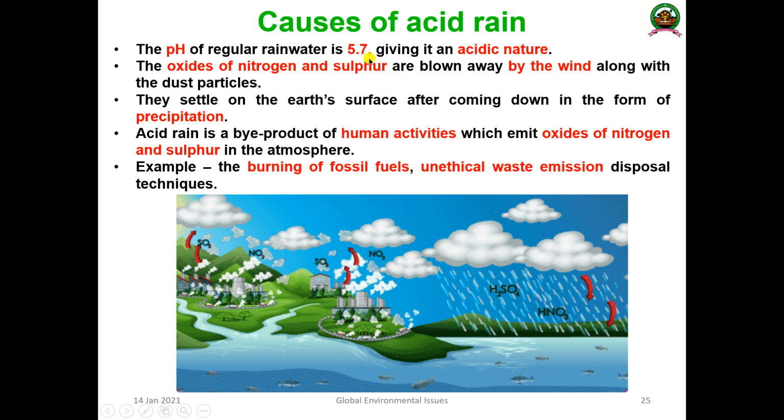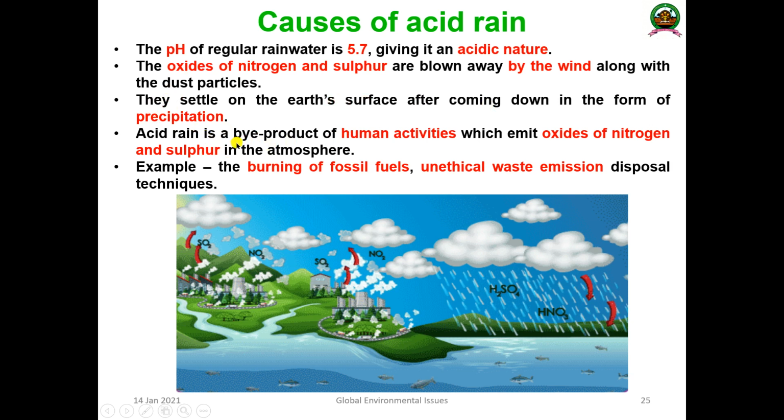So what happens once acid rain falls back to the ecosystem, to the earth? The pH of the water will change. Generally the pH of regular rainwater is 5.7, giving it a slightly acidic nature. The oxides of nitrogen and sulfur are blown away by the wind along with dust particles, settle on the earth's surface and come down in the form of precipitation.